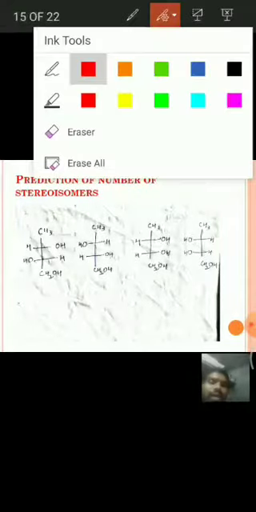See, these are the 4 possible structures or 4 stereoisomers of butane 1,2,3 triol. See here, all are optically active, and the 1 and 2, these two molecules are having a mirror image relationship. In the same way, this is the third one and this is the fourth one, they are also having a mirror image relationship.